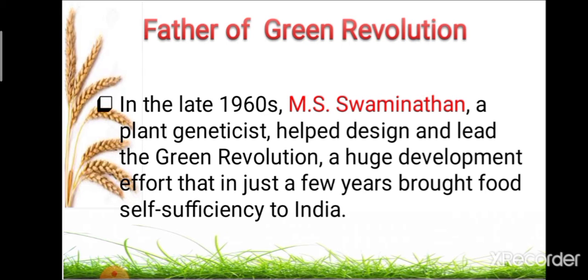He is a plant geneticist who helped design and lead the Green Revolution, a huge development effort that in just a few years brought food sufficiency to India, ultimately boosting agricultural production and making India self-sufficient in food production. So the father of the Green Revolution was Dr. M.S. Swaminathan.